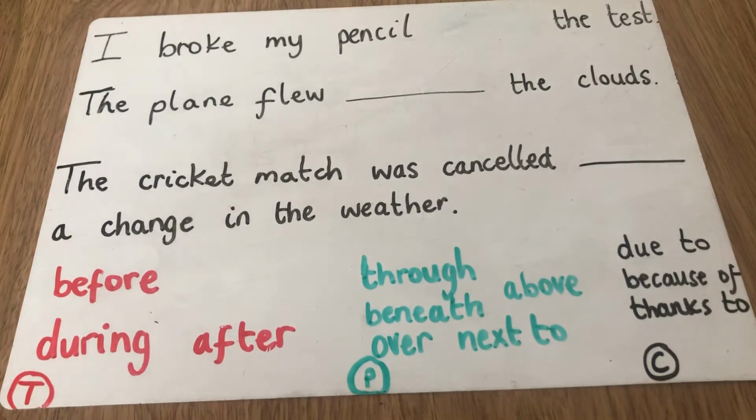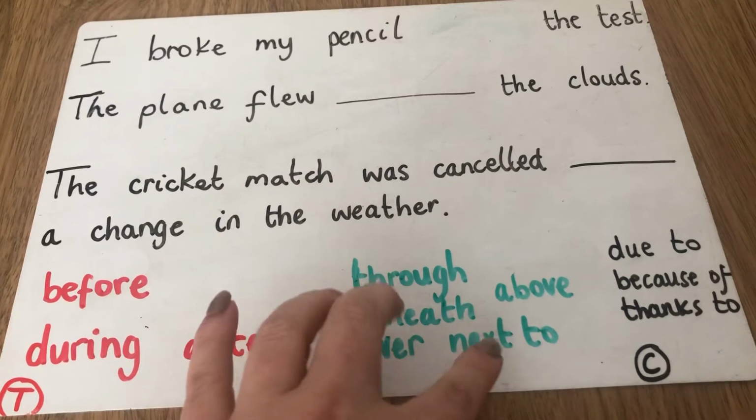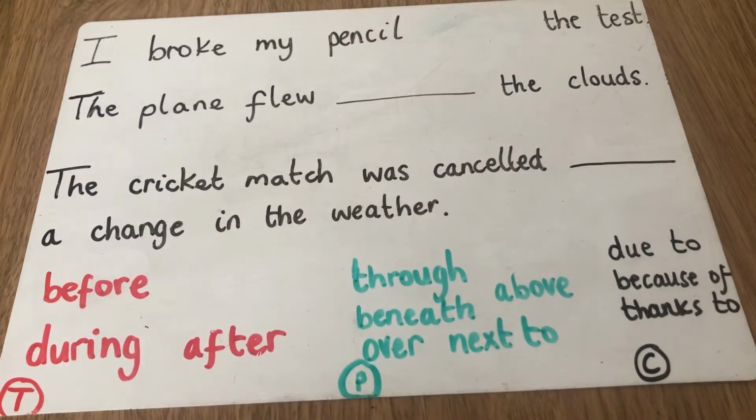You might feel that all of those prepositions could fit into your sentence, or you might feel that you want one of them. We've got place prepositions: through, beneath, over, next to, above. And then finally we've got our cause prepositions: due to, because of, thanks to. Due to and because of are quite similar, but it's nice to have some different options to use. Don't forget that when you are checking and filling in your sentences, please stop and reread your sentence to make sure that it makes sense. That's so important, and we do that in class all of the time.